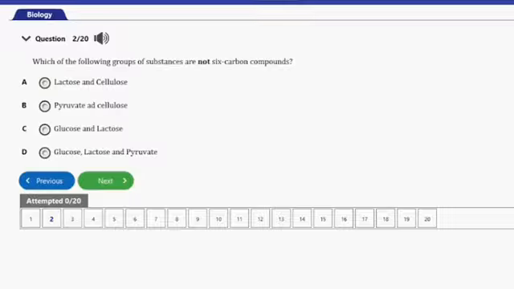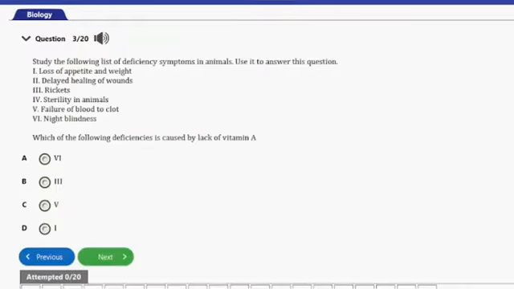So let's go ahead and consider the next question, guys. That's question number 3 here. It says, study the following list of deficiency symptoms in animals. Easy to answer this question. We have I, loss of appetite and weight, II, delayed healing of wounds, III, rickets, IV, sterility in animals, V, failure of blood to clot, VI, night blindness.